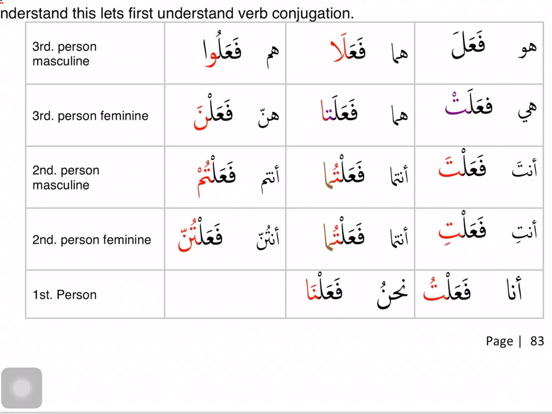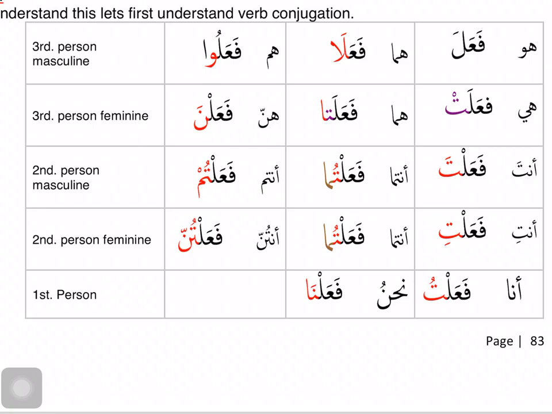In fa'alat, I don't see anything in red. Just like fa'ala, fa'alat is another form where the pronoun is not there. The dhamir here is also mustatir, but it is taqdir, it is estimated for hiya. By adding an extra ta with the sukoon, they fixed this form for she. When she does the action, we put a ta with the sukoon. This is not going to be called the fa'il, the pronoun fa'il, but this is called the ta of femininity, ta ta'nith. So fa'alat is the hiya form. So huwa and hiya, you're seeing the pronoun is missing in action. There is no pronoun, it's hidden.